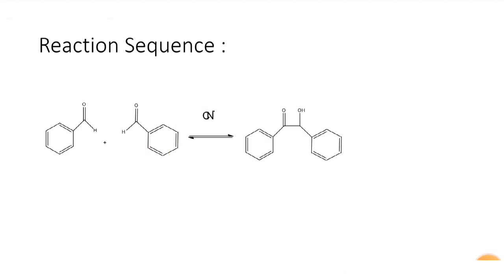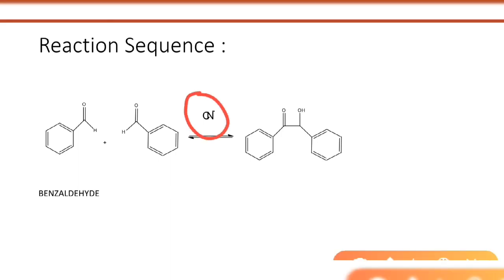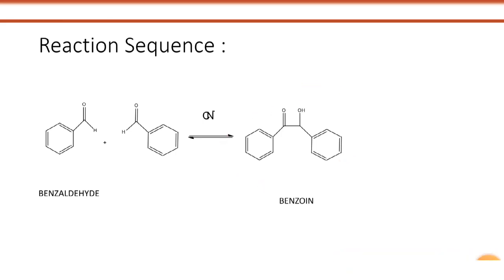Then what will happen? Then the benzoin compound will form. These are benzaldehyde, cyanide is present here and the product is benzoin. Now, what is the reaction pathway? What is the mechanism? The probable mechanism is